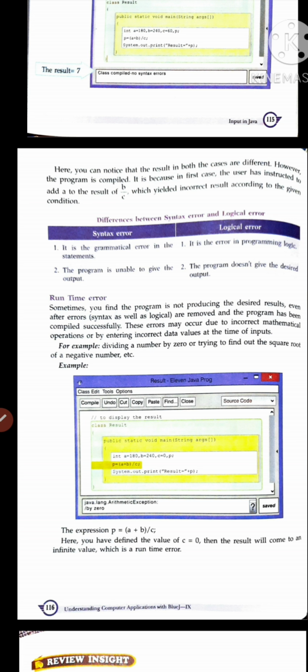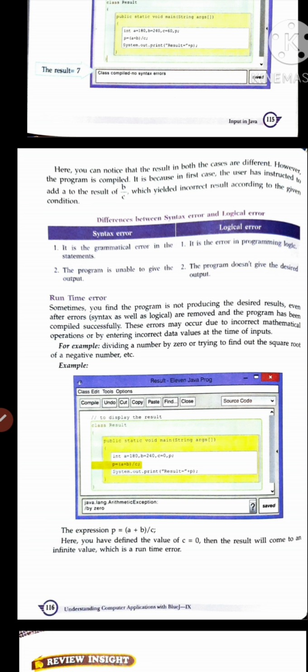And try to create your own programs without Googling. Please never try to copy anyone. Just try to create your own programs, and in your own programs you will get these types of errors. Try to identify your error and remove it by yourself. Try not to take anyone's help.